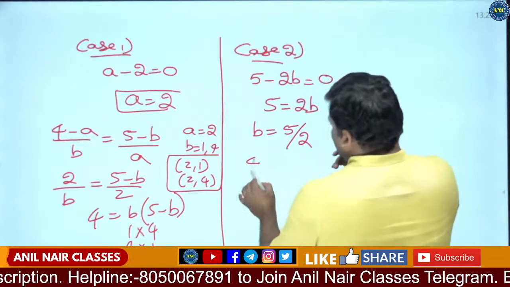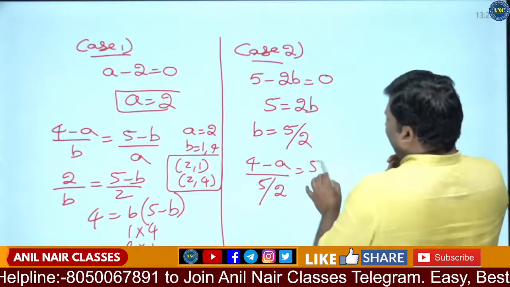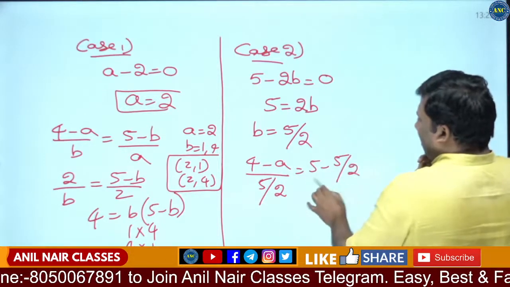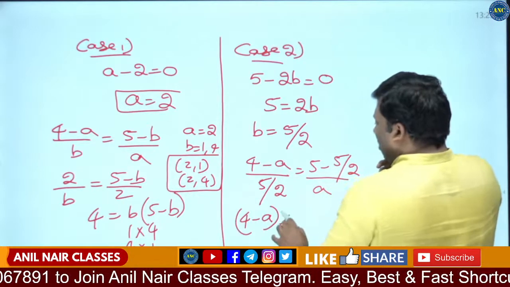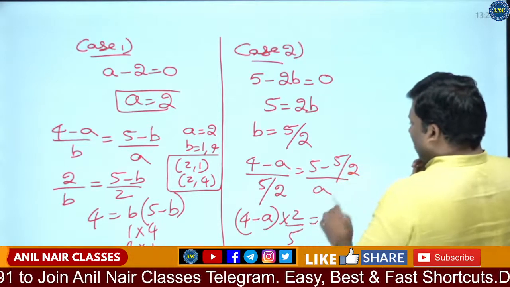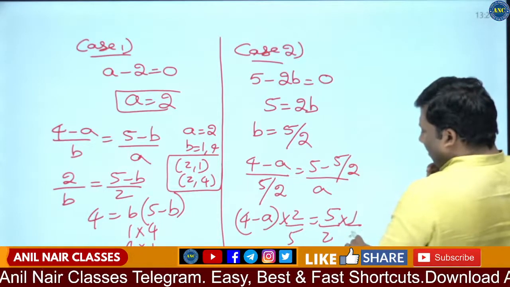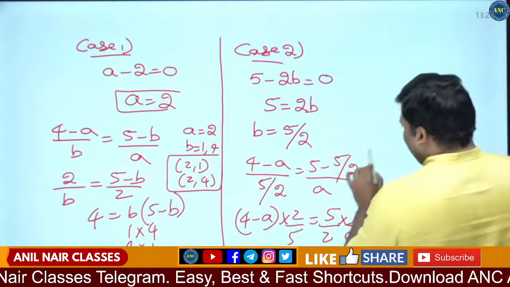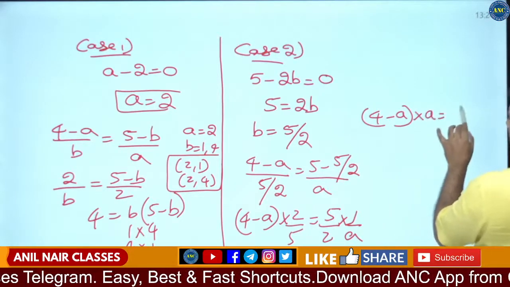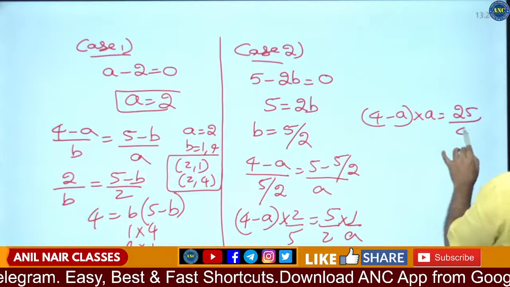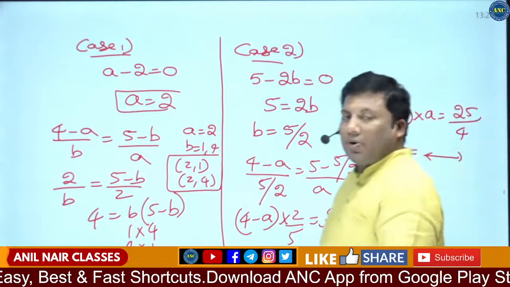Similarly here, (4 minus a) by 5 by 2 is equivalent to 5 by 2 divided by a. (4 minus a) into 2 by 5 is equivalent to 10 minus 5 by 2 into 1 by a. So (4 minus a) into a is equivalent to 25 by 4. Calculate the value of a, that will give us the corresponding values.